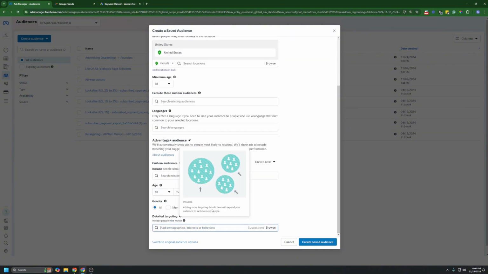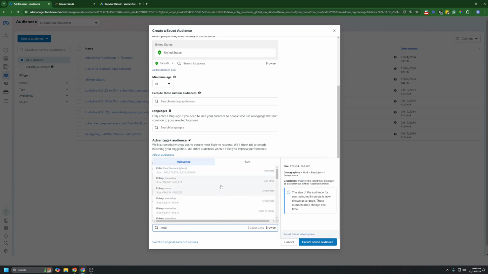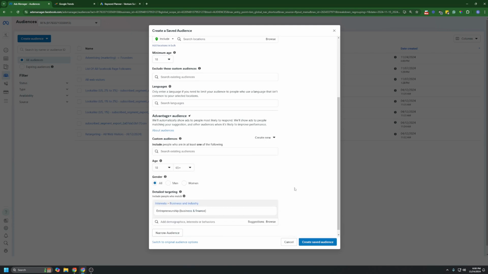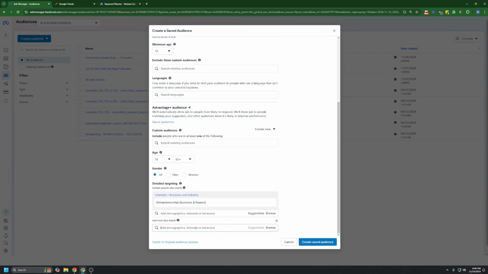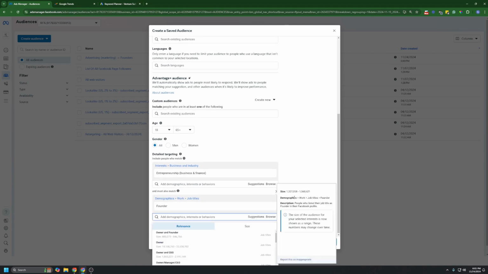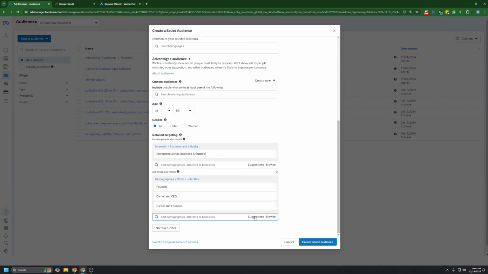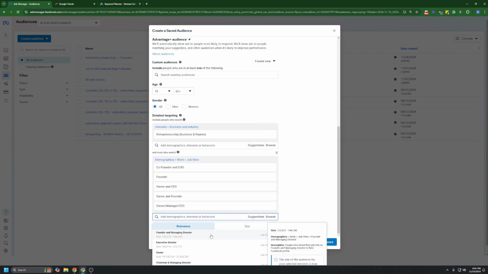Perfect. So I'm going to build this out. Entrepreneurship to start. Luckily, Google helps me out a little bit here with my spelling. Then we're going to narrow into it again, the same exact thing, with founders from inside of here. So all those different people, co-founders, owners, CEOs, that's perfect. That's exactly who I want from inside of here: all the business owners that will probably start to understand a little bit more about marketing.